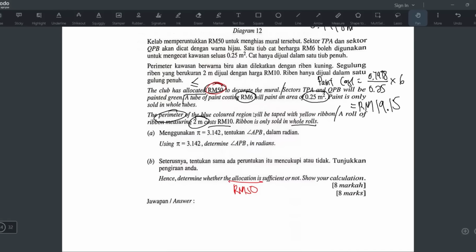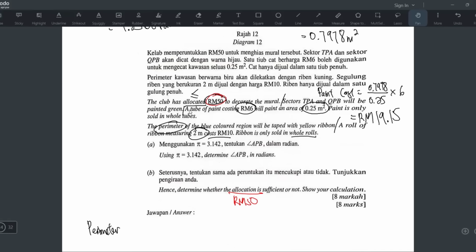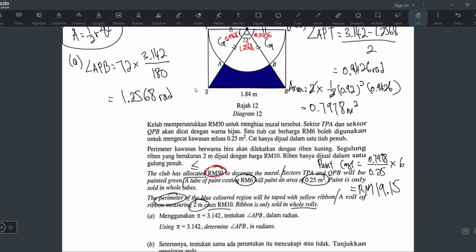Now I will do for the ribbon cost. Okay, I will do it down here. Okay, but for the ribbon cost, you need perimeter. You don't find area, you find perimeter. You remember, right? Just now they say here, So the blue color region, see, perimeter of blue color will be taped with yellow ribbon. So yeah, you tape around the blue color region. So you find the perimeter, and then later take the perimeter, divide 2 times 10 to get the RM.